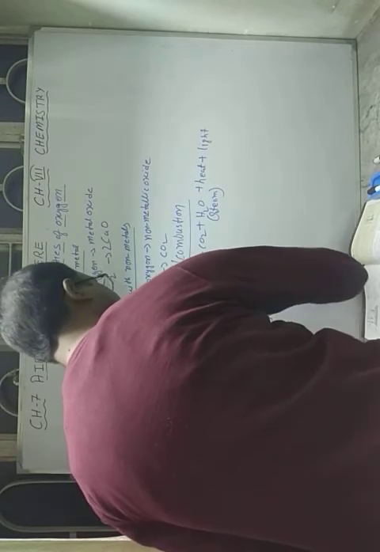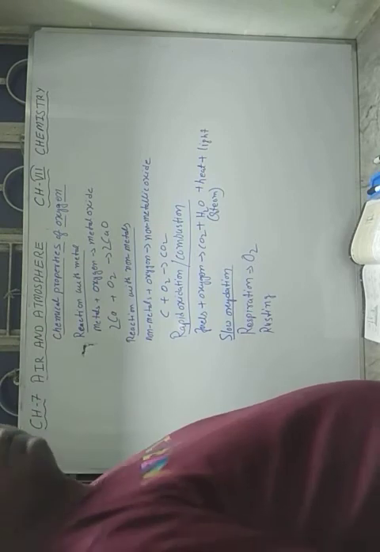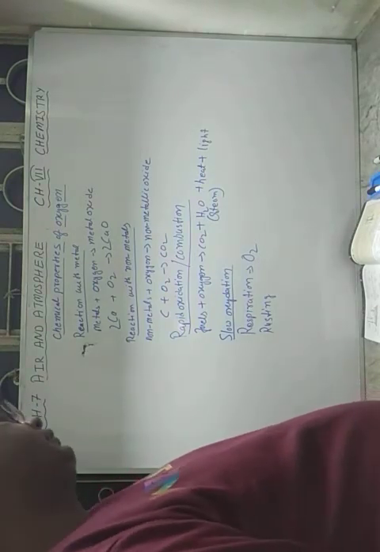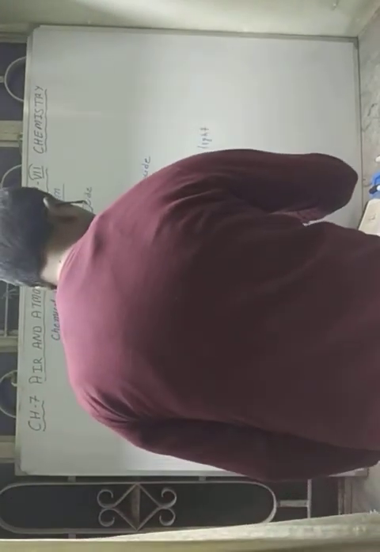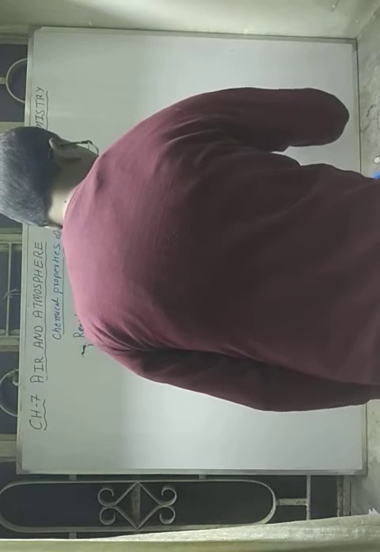As you know, when respiration takes place, we need oxygen, with the release of carbon dioxide. So oxygen plus glucose, C6H12O6, what will you get? You will get CO2 plus heat energy in the form of ATP.